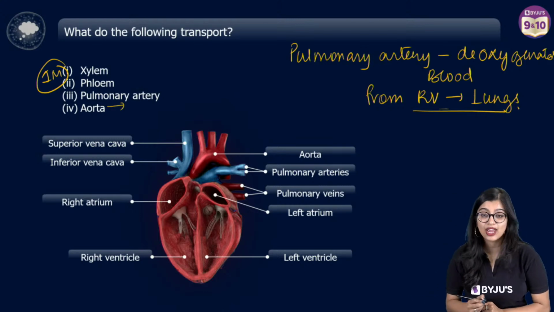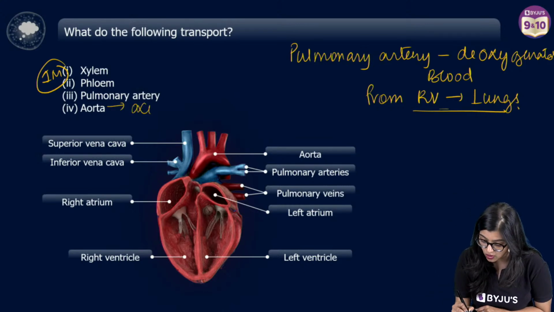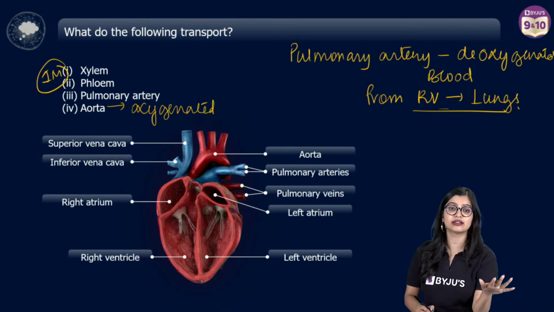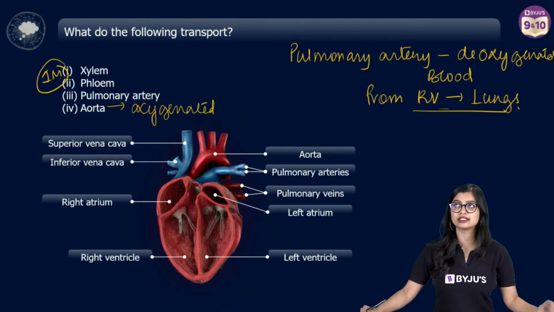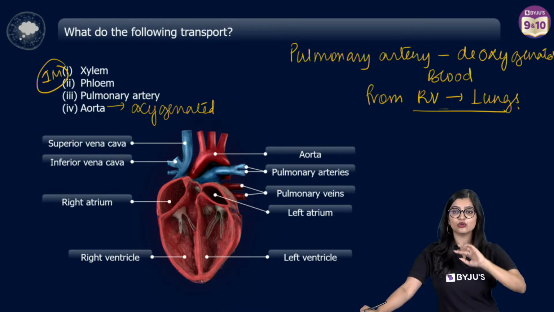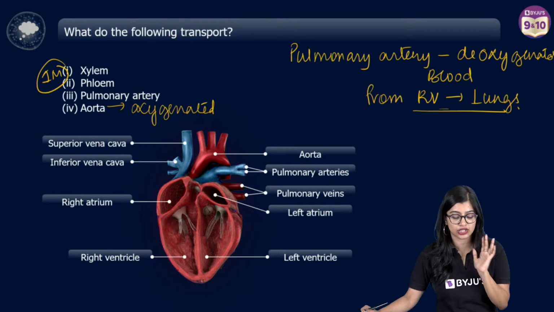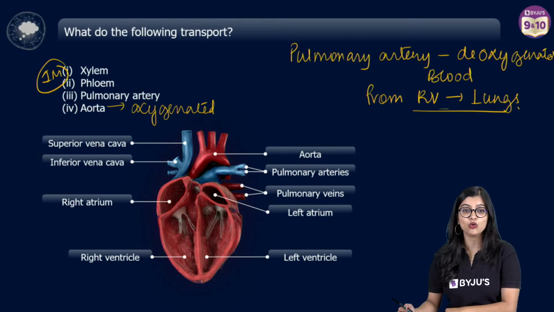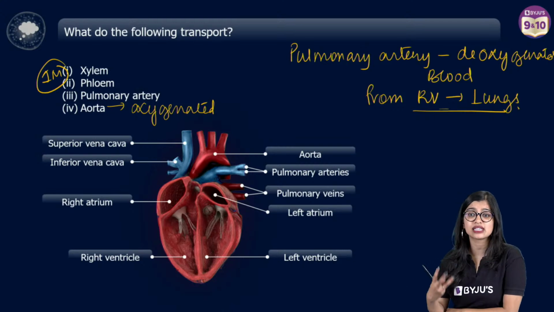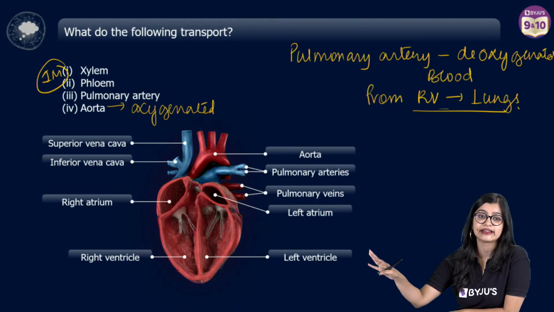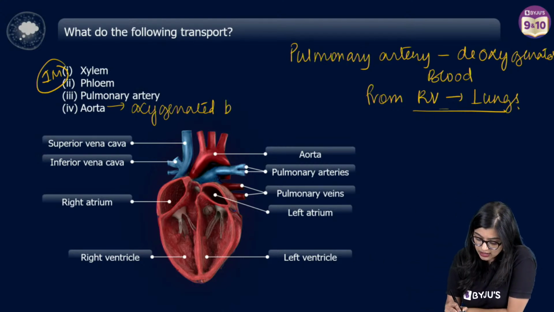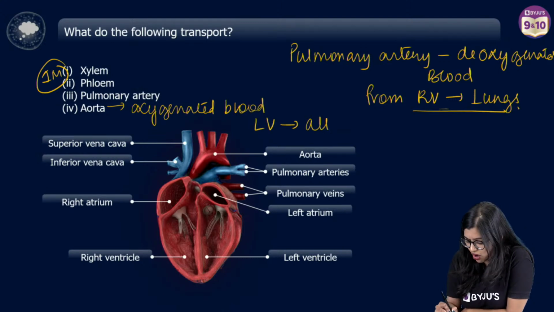Now, of course, you have aorta. Aorta transports oxygenated blood. See, if you just write blood, half mark is cut there only, okay? Because if you say this transports this blood and that blood, then you will lose half mark. You have to specify at all times whether it is oxygenated or deoxygenated. I know you will tell me, ma'am, who will make that mistake? Sometimes students tend to make silly mistakes in that speed of writing, right? So now, of course, we see that oxygenated blood is transported from the left ventricle to all other parts of the body.